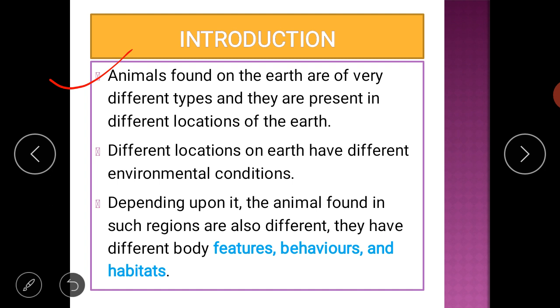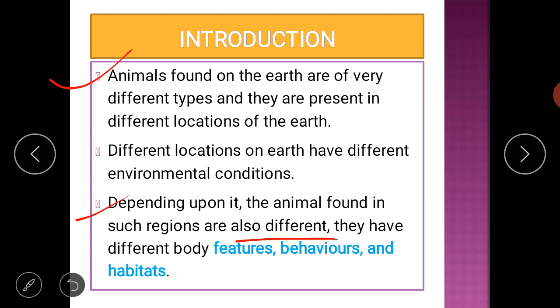There are different types of living organisms in different geographical locations. So depending upon it, the animals found in such regions are also different. Please take a note of it.